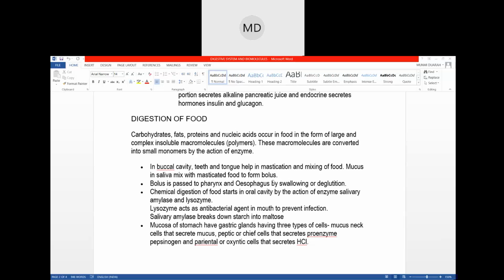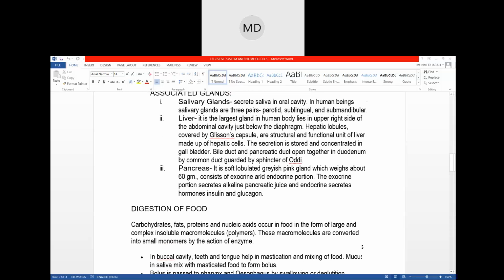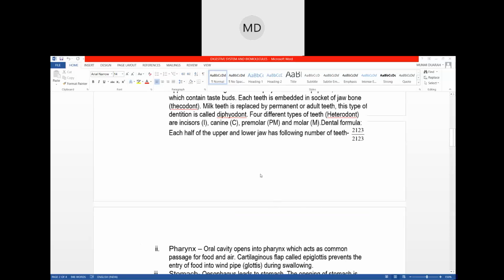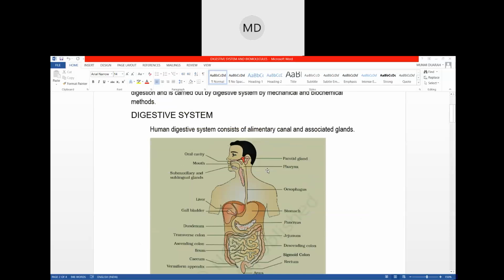So what will happen to the bolus? From the mouth, you will swallow the food, right? When you swallow the food, the bolus will travel from the pharynx and the esophagus to the stomach. Let me show you the diagram. So this is the mouth. You chewed the food and it became a bolus, and then you swallowed it. It will pass through the pharynx, this is the pharynx, and then to the esophagus, and then it will reach the stomach.